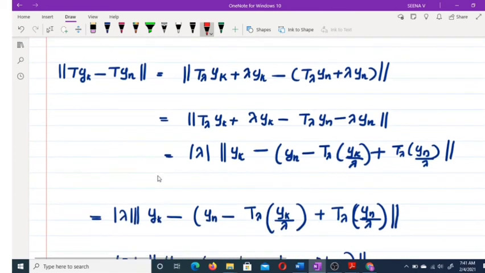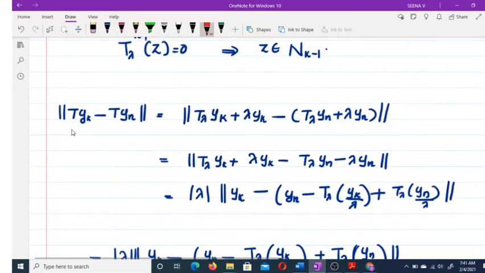So now we are rearranging some terms. Consider the norm of Tyk minus Tyn. What are we going to prove? We have assumed the kernel of T_λ is not equal to 0 and we have to arrive at a contradiction. This is a contradiction to the compactness of T. For proving this, we are going to prove there does not exist a Cauchy subsequence for Tyn.